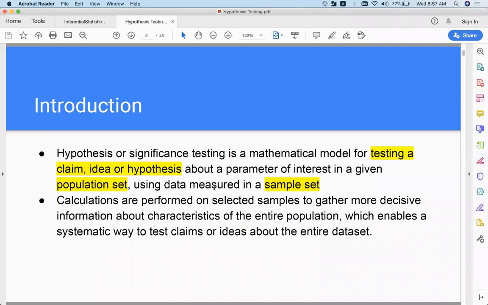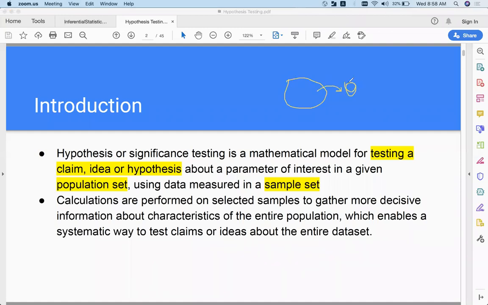Claims are made by politicians, ideas or hypotheses are made by scientists about a parameter of interest in a given population set. Calculations are performed on selected samples to gather more decisive information about characteristics of the entire population, which enables a systematic way to test claims or ideas about the entire data set. So again there is a population, again there is a sample.